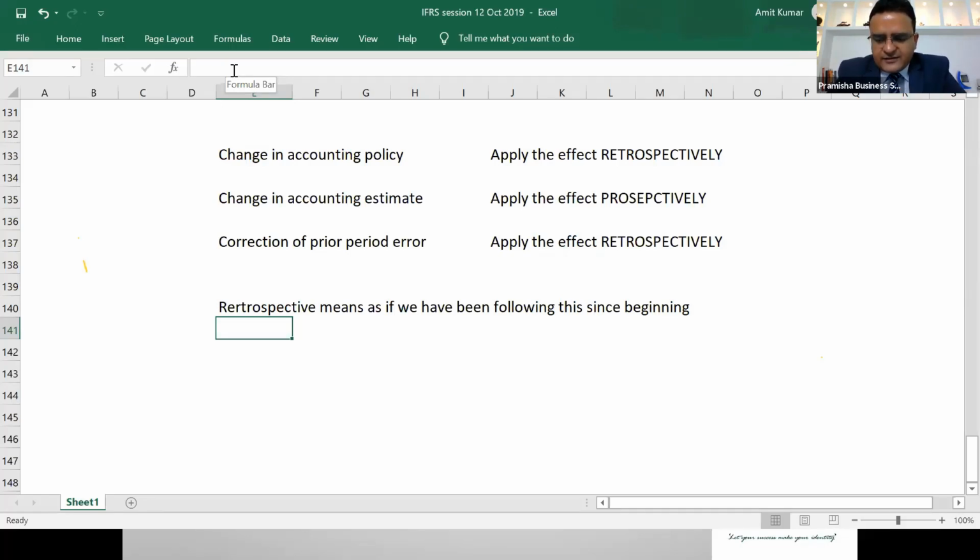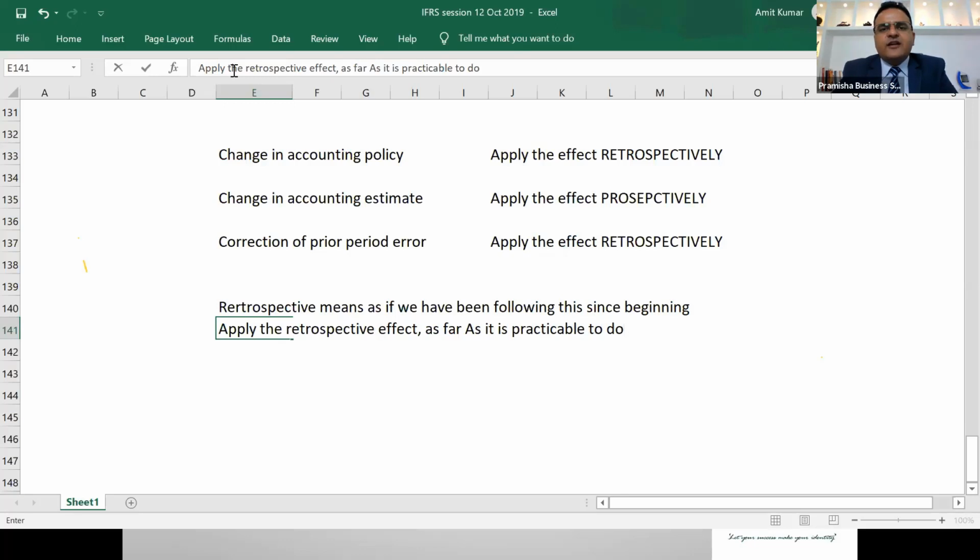There is one relaxation: apply the retrospective effect as far as it is practicable to do so. If you cannot go back till incorporation, at least go back to the point wherein you can apply the effect retrospectively as if since beginning.